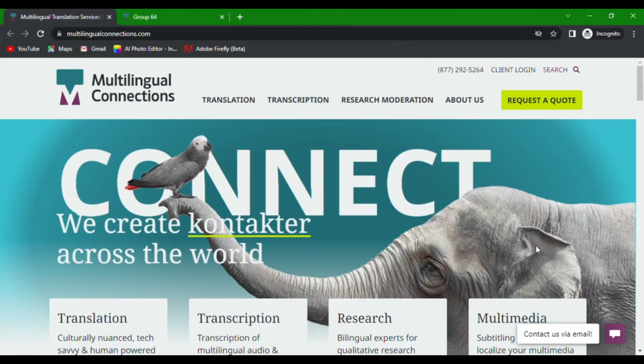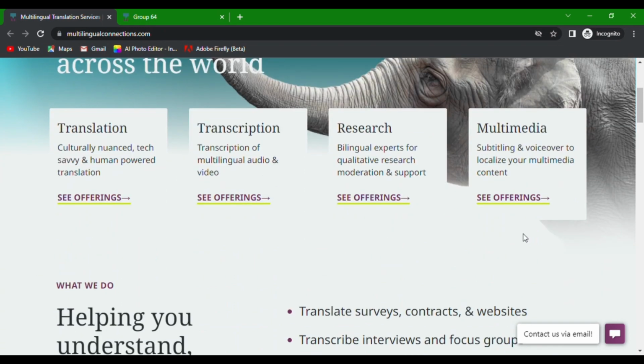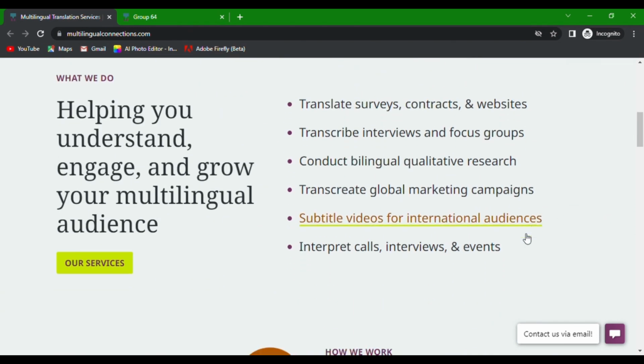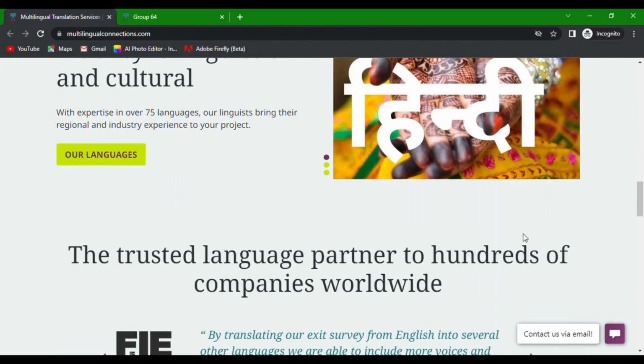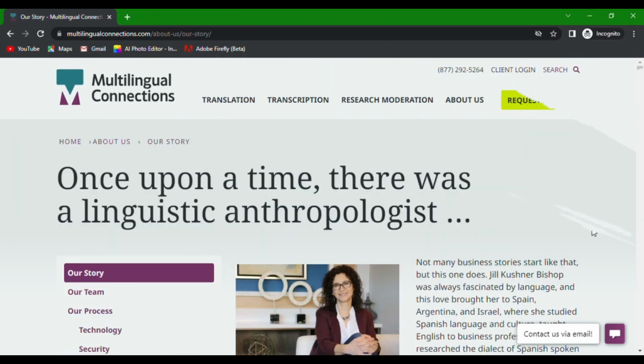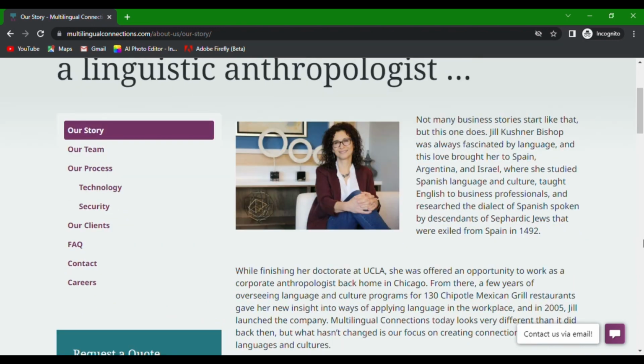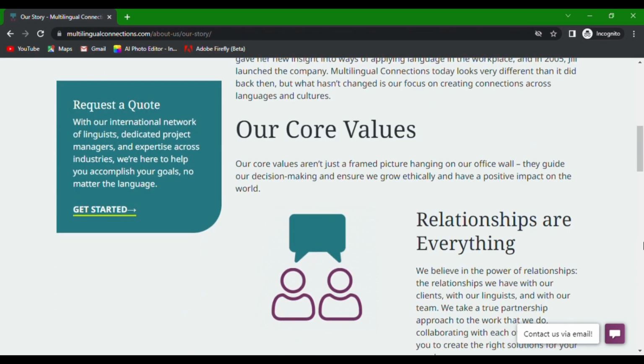Multilingual Connections is a global language solutions agency based in the Chicago area. The company provides translation, transcription, subtitles, voiceover, and interpretation services in over 75 languages. Jill Kushner Bishop, PhD, is the founder and CEO of Multilingual Connections.